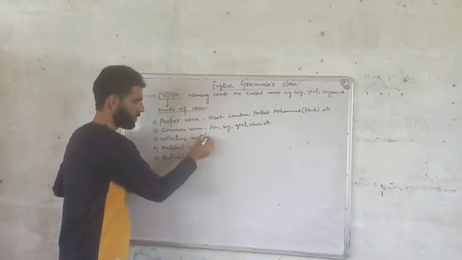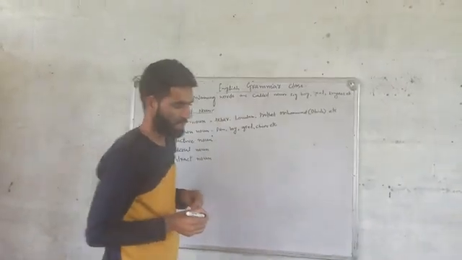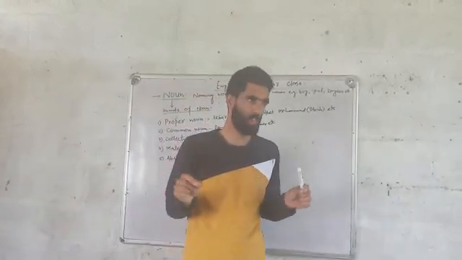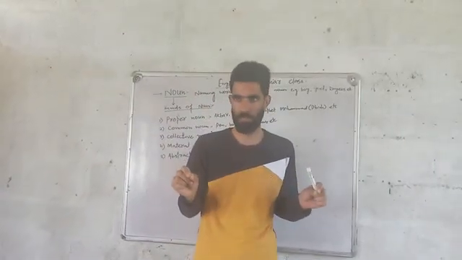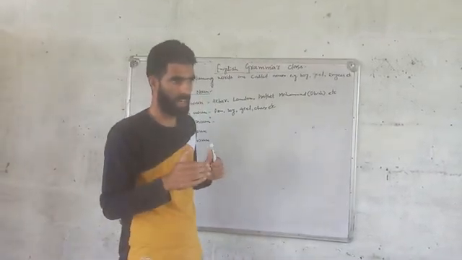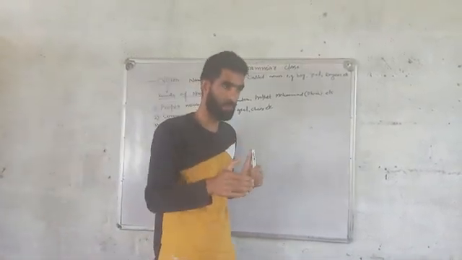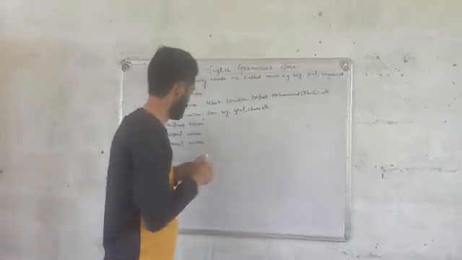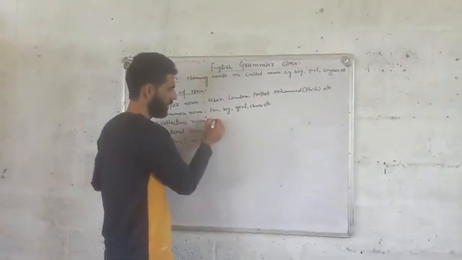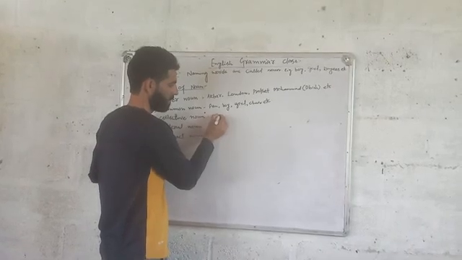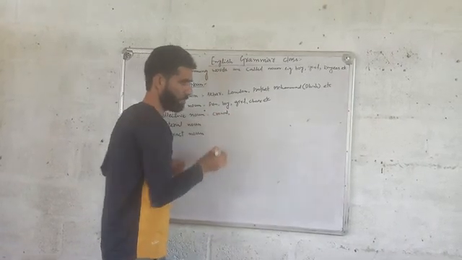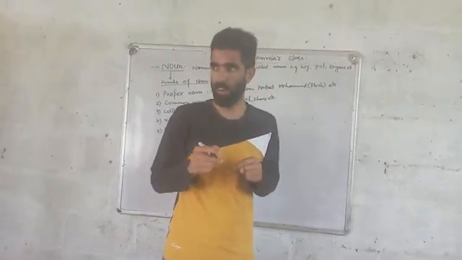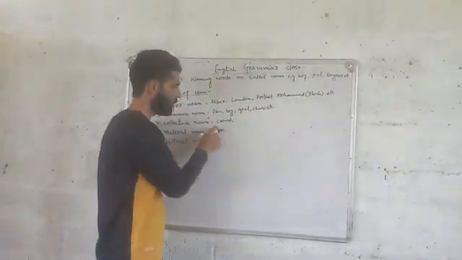Number third is collective noun. Collective noun is a kind of noun which refers to a group of persons or things taken together. When we give a name to a group of persons, places, or things, that is called a collective noun. Example here, I will say crowd. What does the word crowd mean? It means group of people. So group of people refers to crowd.